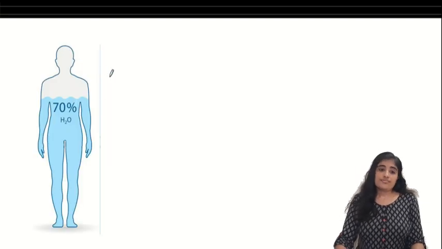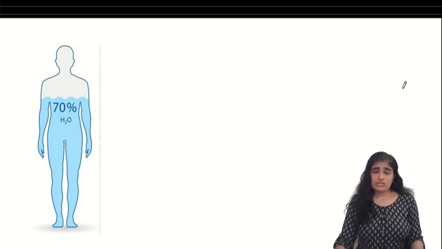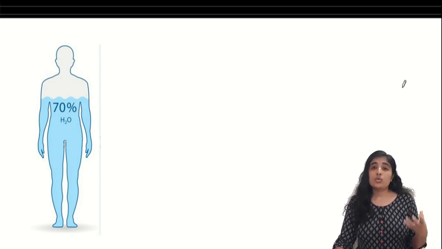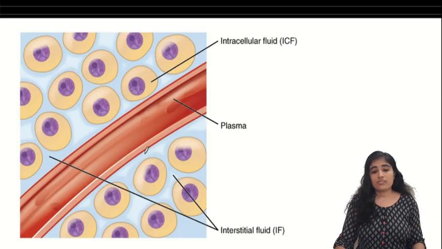So, did you know that 50 to 70% of our body is made up of water? That means that water makes up more than anything else in our body. Where is this water present? This water is present both intracellularly and extracellularly.